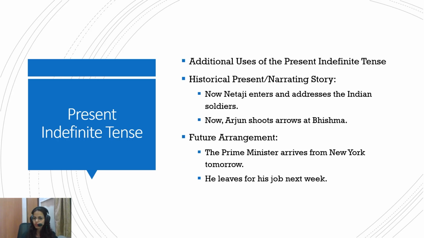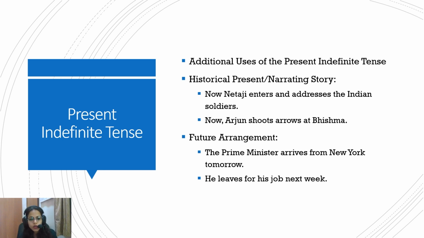There is another additional usage of the present indefinite tense, that is historical present or narrating the story. For example, you're narrating some sort of story. For example, Netaji enters and addresses the Indian soldier. It's not happening at this moment, but because you're narrating something and presenting it for the dramatic effect, you're showing it as if this is happening at this point. So that's also a correct way to go. But this doesn't mean that Netaji has come out of history books and is addressing the soldiers. This is just for the dramatic effect.